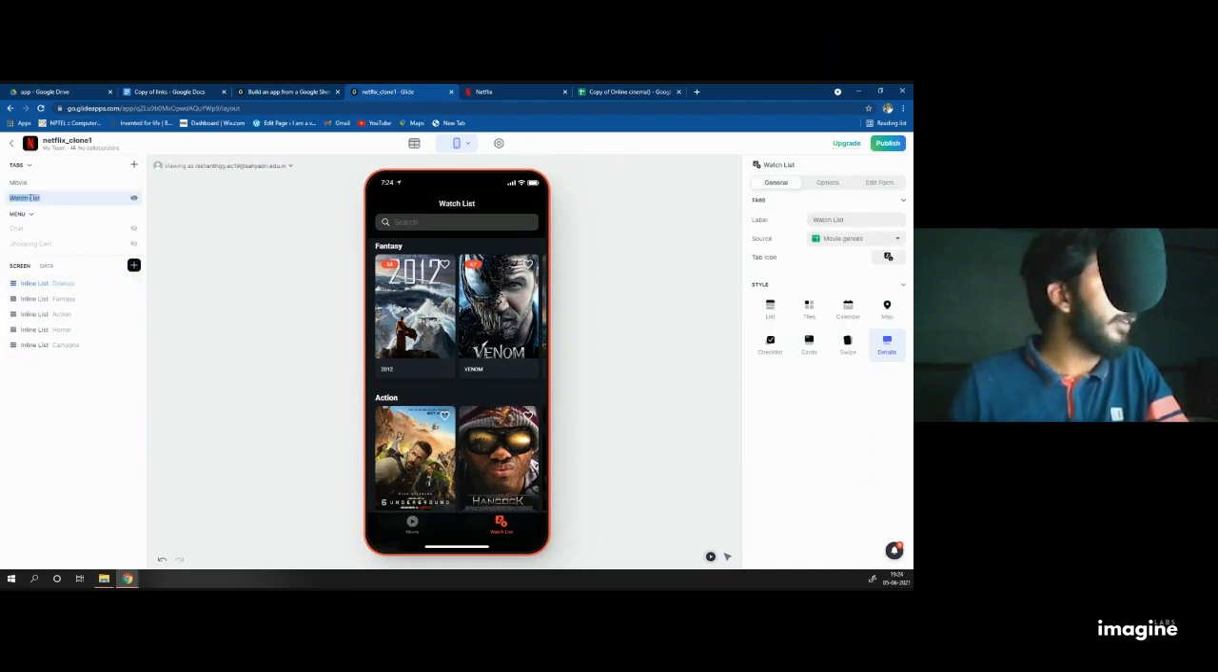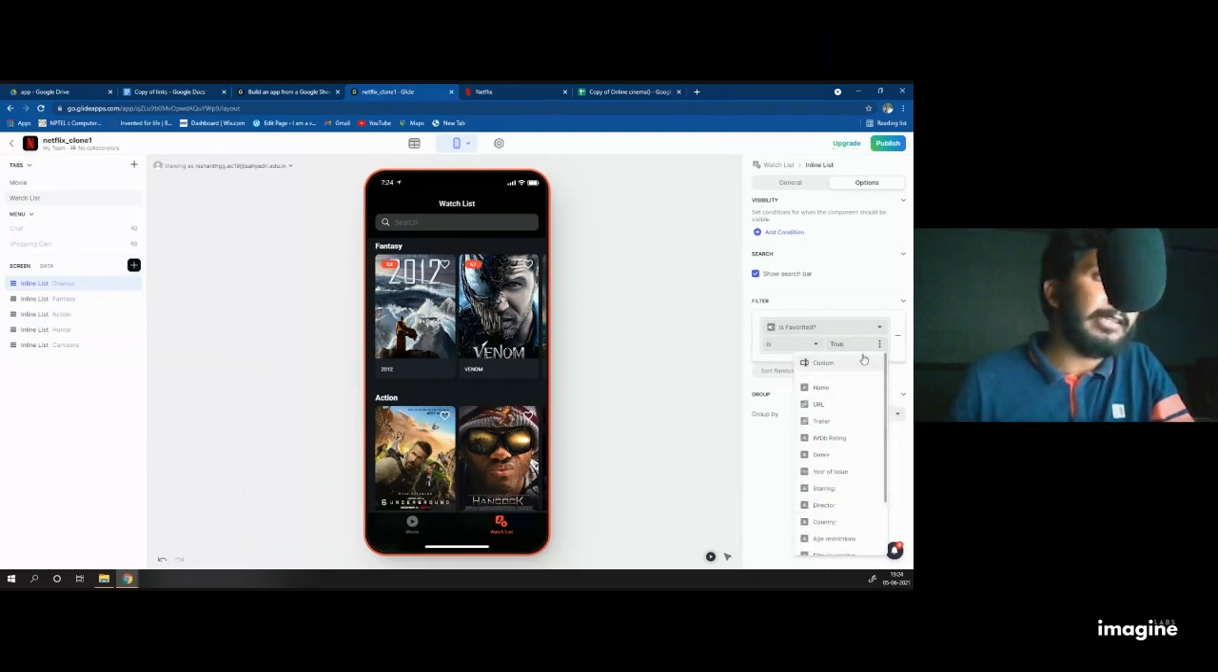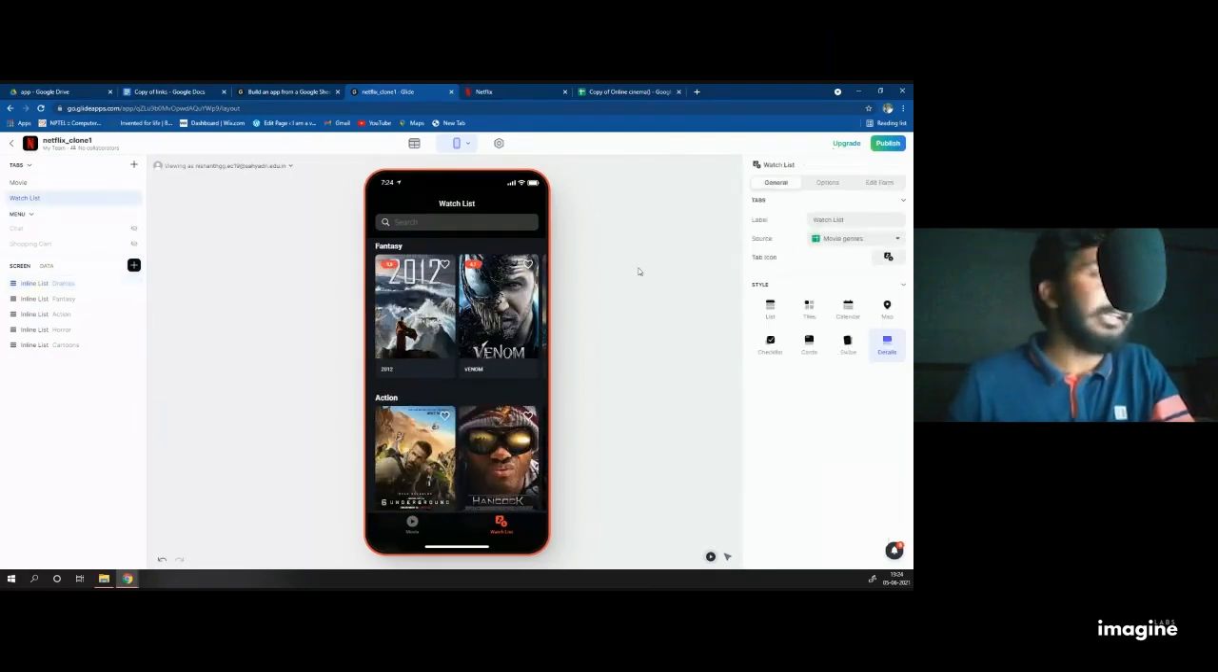I'll say once again: watch list, drama, option, filter. If I click add filter, I will get two filters. I don't want two, I want only one. If I want to delete any of them, you can see the minus mark. Click on the minus mark. Now it will have only one filter. Click on that filter: is favorited, is, write it, true. Don't click on the three buttons and select any of them here. Just write it using the keyboard, capital T R U E, true, and click somewhere in the dashboard.